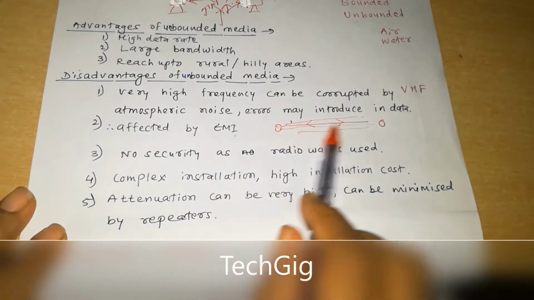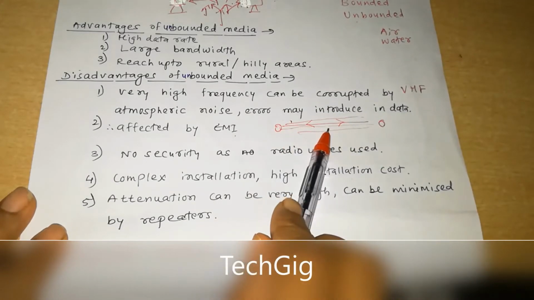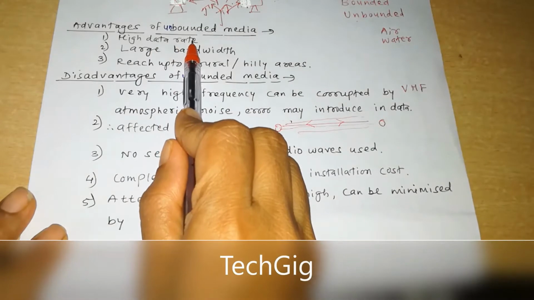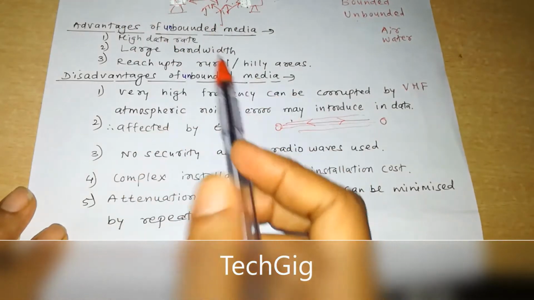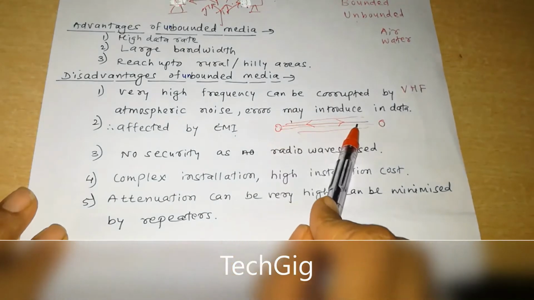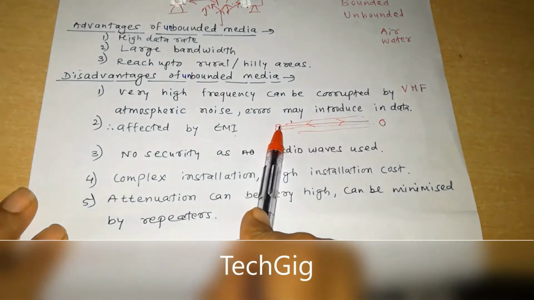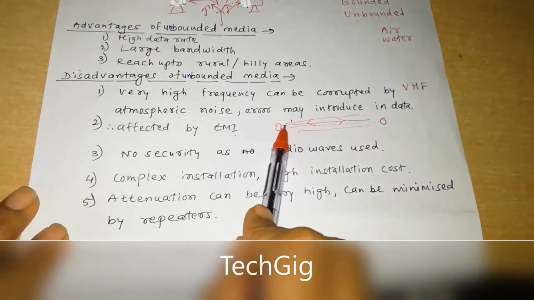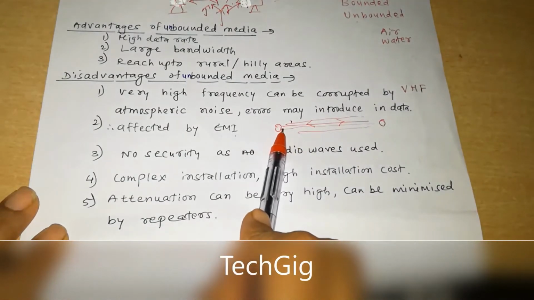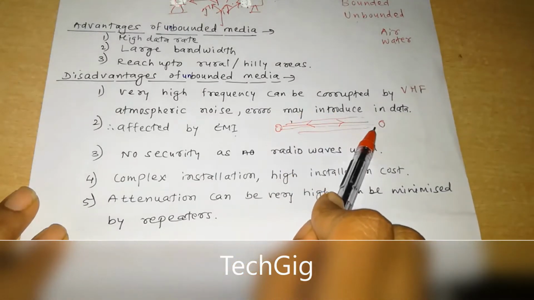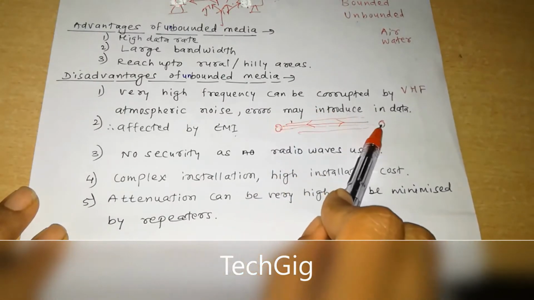Some advantages of unbounded media: the first is high data rate. That means the data rate is much more. If bounded media is there, then there are limitations to transfer the data from one computer to another computer. So in unbounded media, we can transfer the data at a high rate, also with large bandwidth.